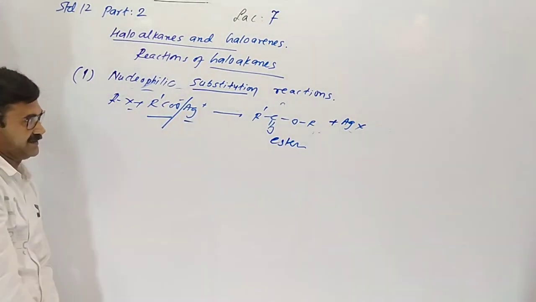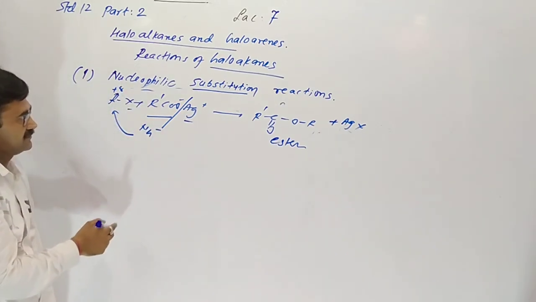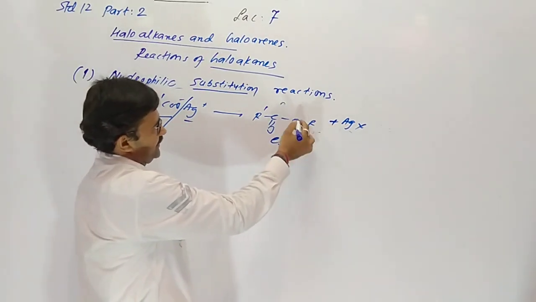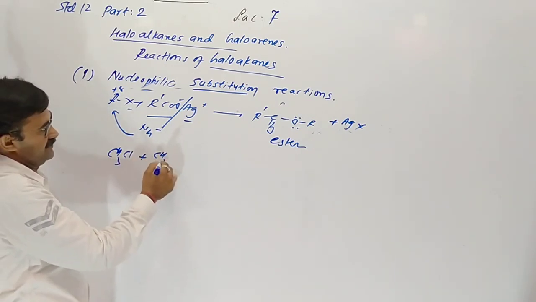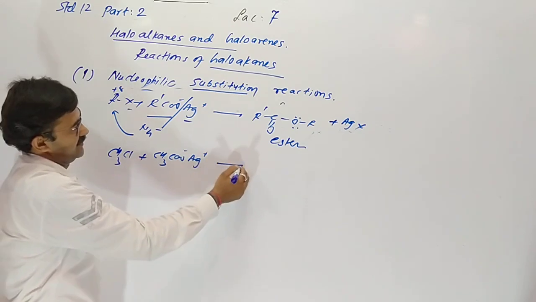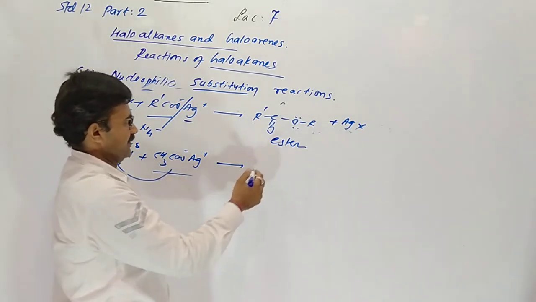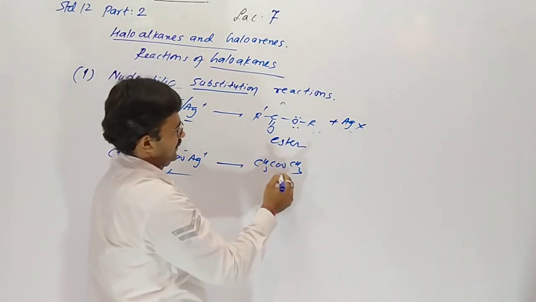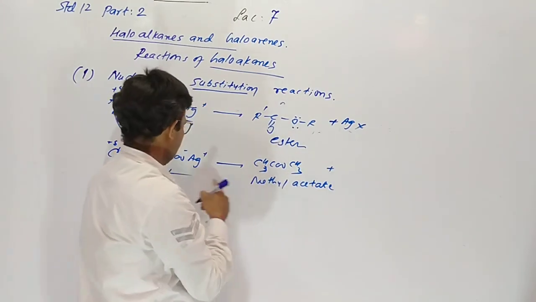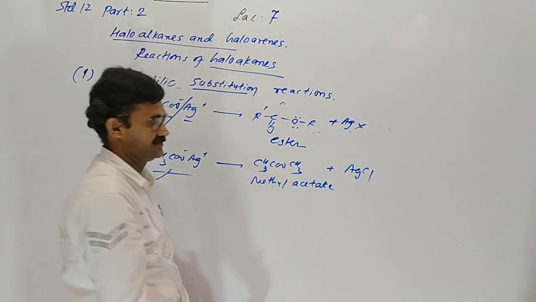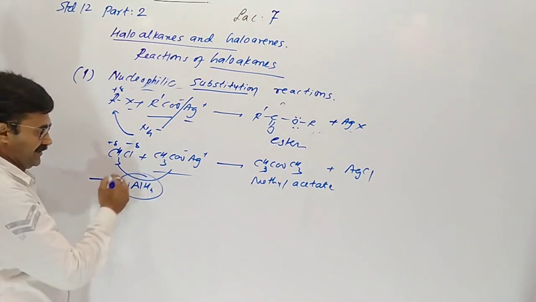Here the carboxylate part is a negative nucleophile, attacks the positive charge carbon. So alkyl combines with carboxylate and gives the ester. Example for it, methyl chloride reacts with silver acetate. Methyl chloride with silver acetate. So it gives methyl acetate plus AgCl.